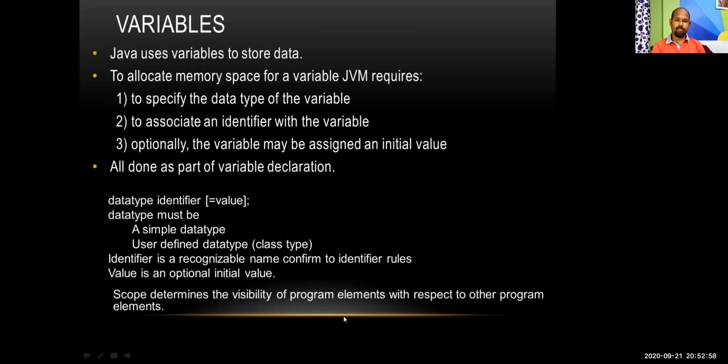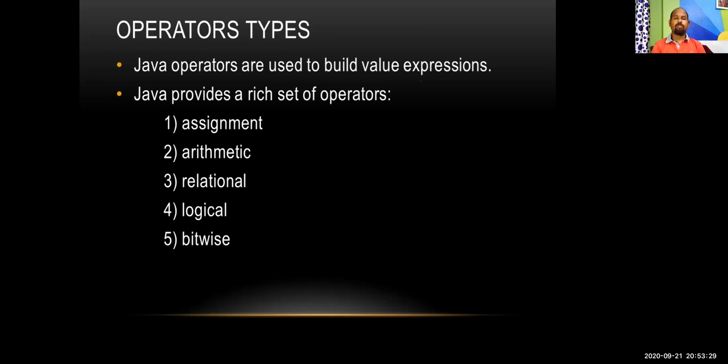Here is the general form of how to declare a variable: data type, identifier name, and equals value. That means this is the initialization part. This part is optional, that's why it is kept in brackets. But in general, data type and identifier name must be there. There are different types of operators in Java.